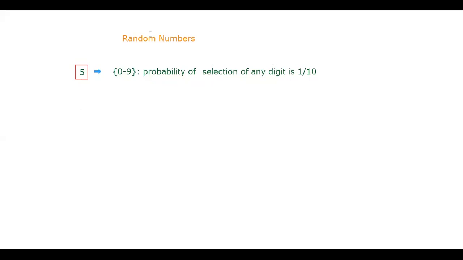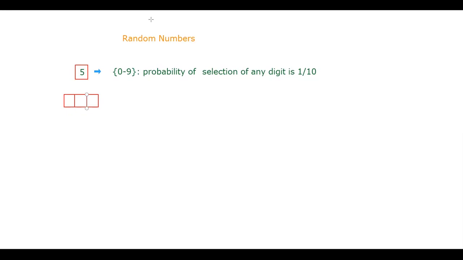Now, suppose the number consists of more than one digit, say 3 digits. Then 3 random numbers have to be generated.